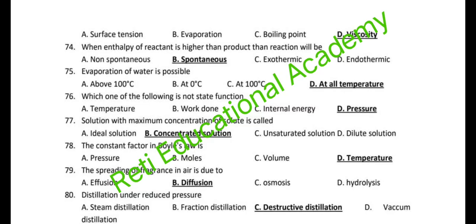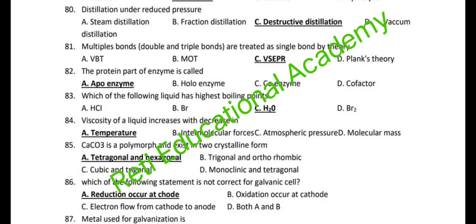Question number 79. The spreading of fragrance in air is due to diffusion. Question number 80. Distillation under reduced pressure is destructive distillation. Question number 81. Multiple bonds, double and triple bonds, are treated as single bond by VSEPR theory. Question number 82. The protein part of enzyme is called apoenzyme.